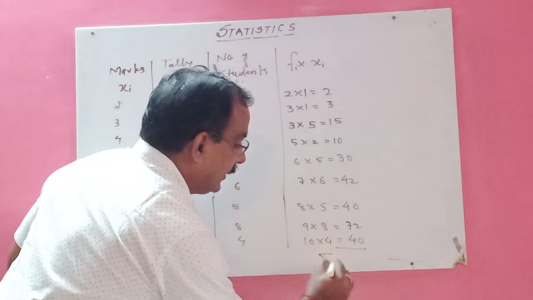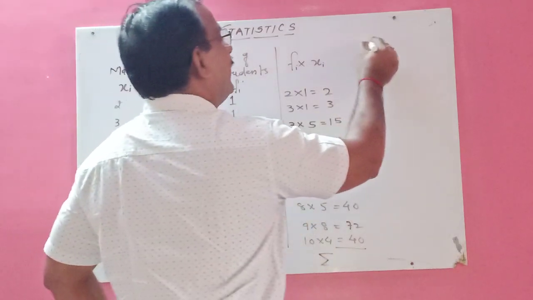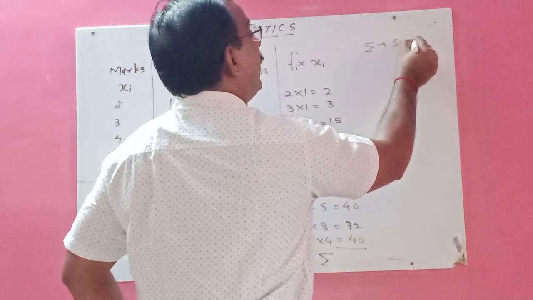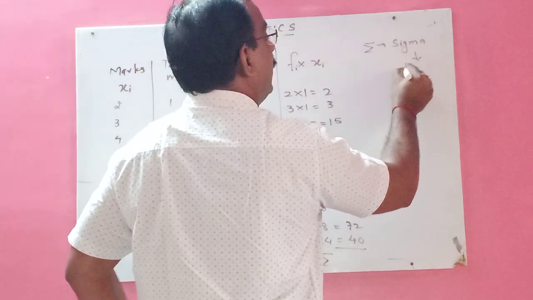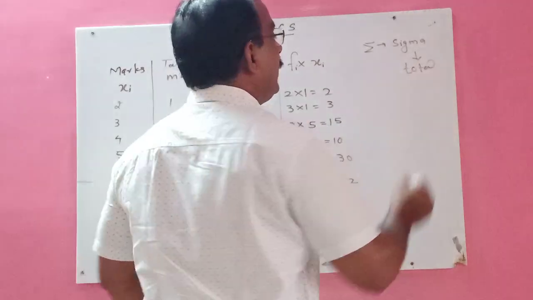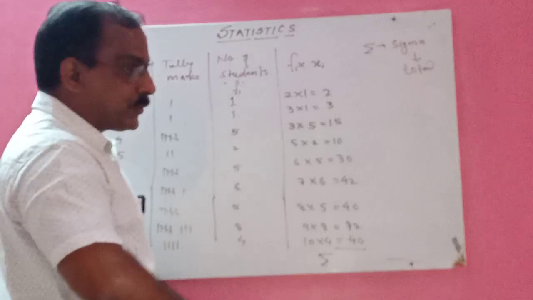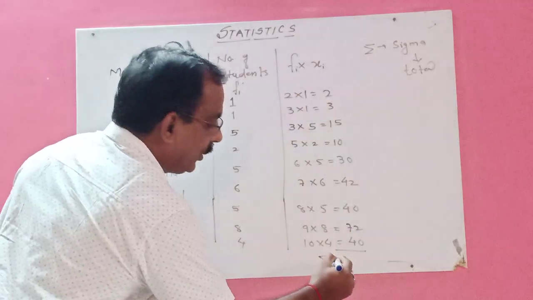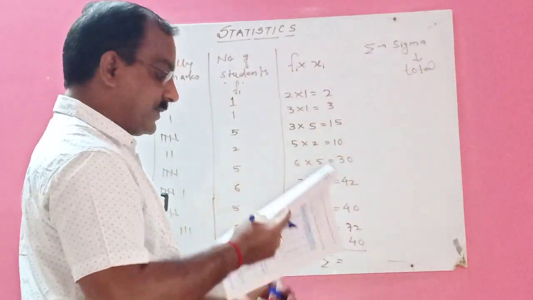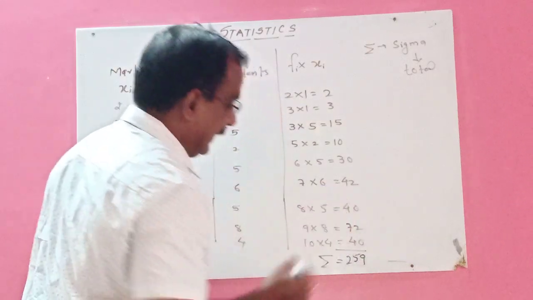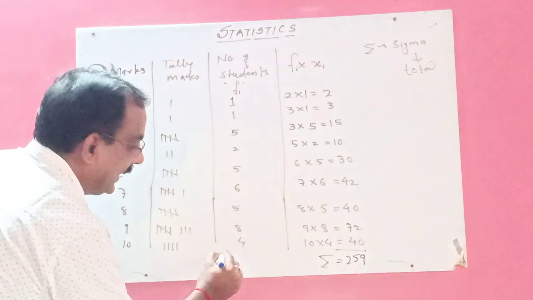This sign, what does this sign mean, children? This sign means sigma. How will you read it? Sigma, or it is called total. Sigma or total. So here sigma means total of these numbers. Total of these numbers is how much? It is 259. And we also require this total.